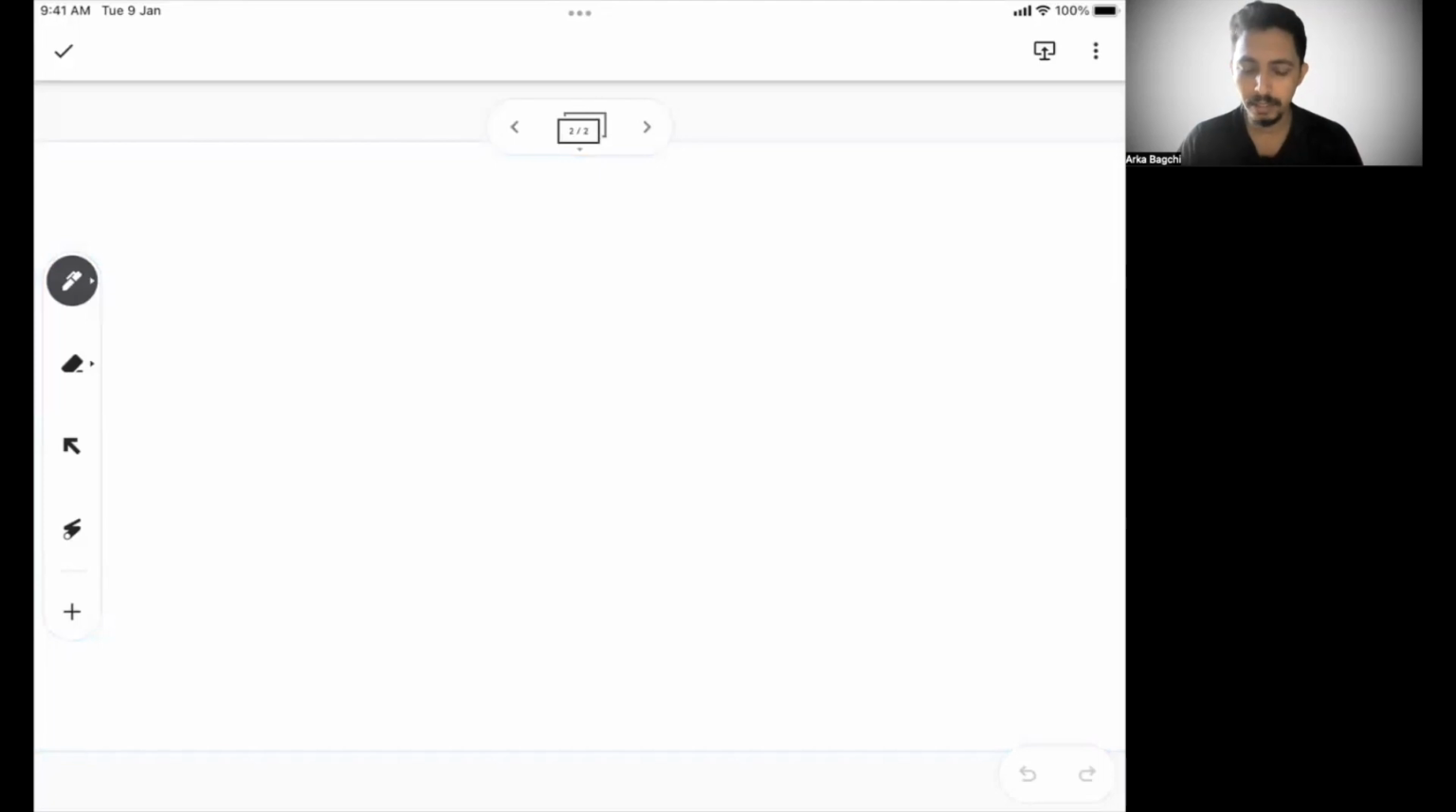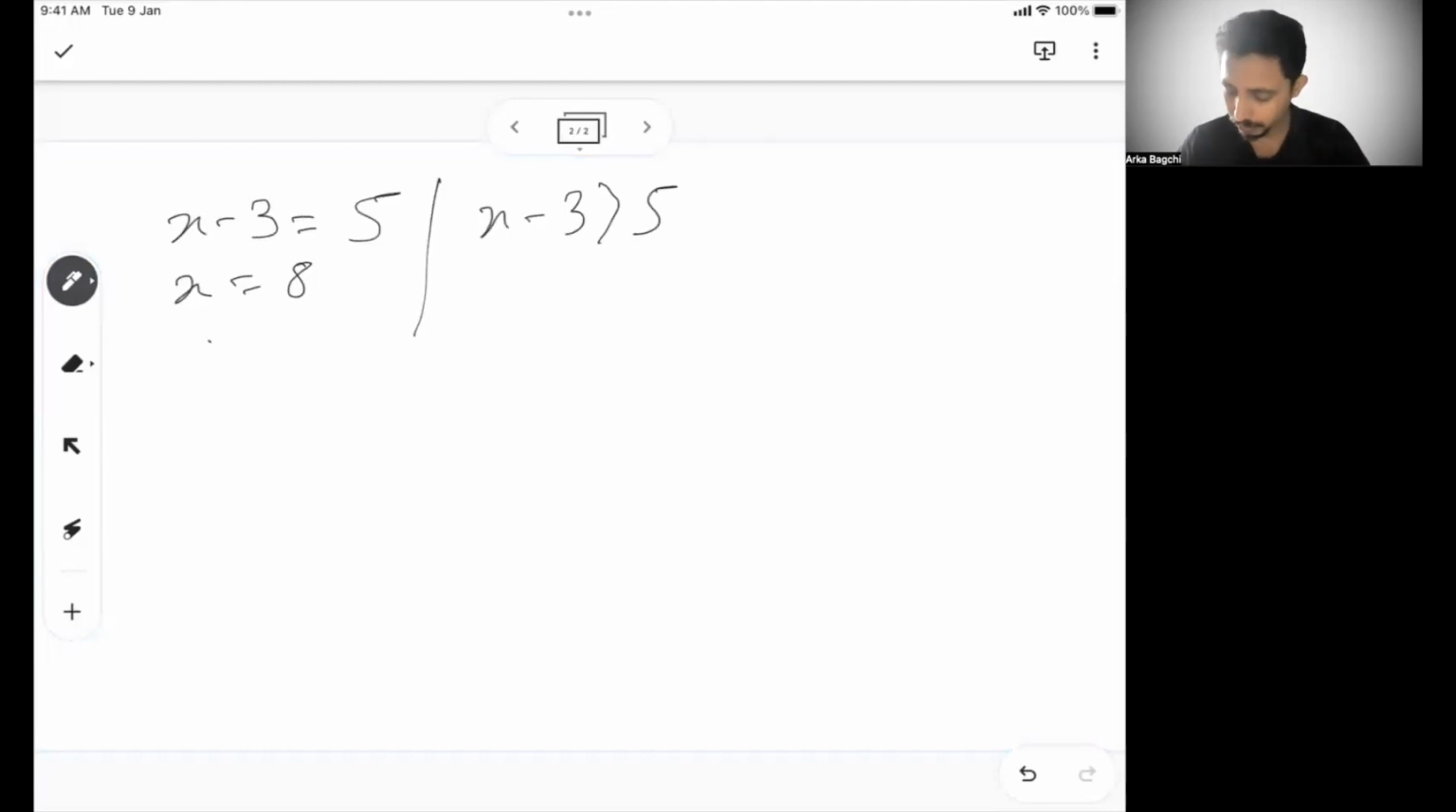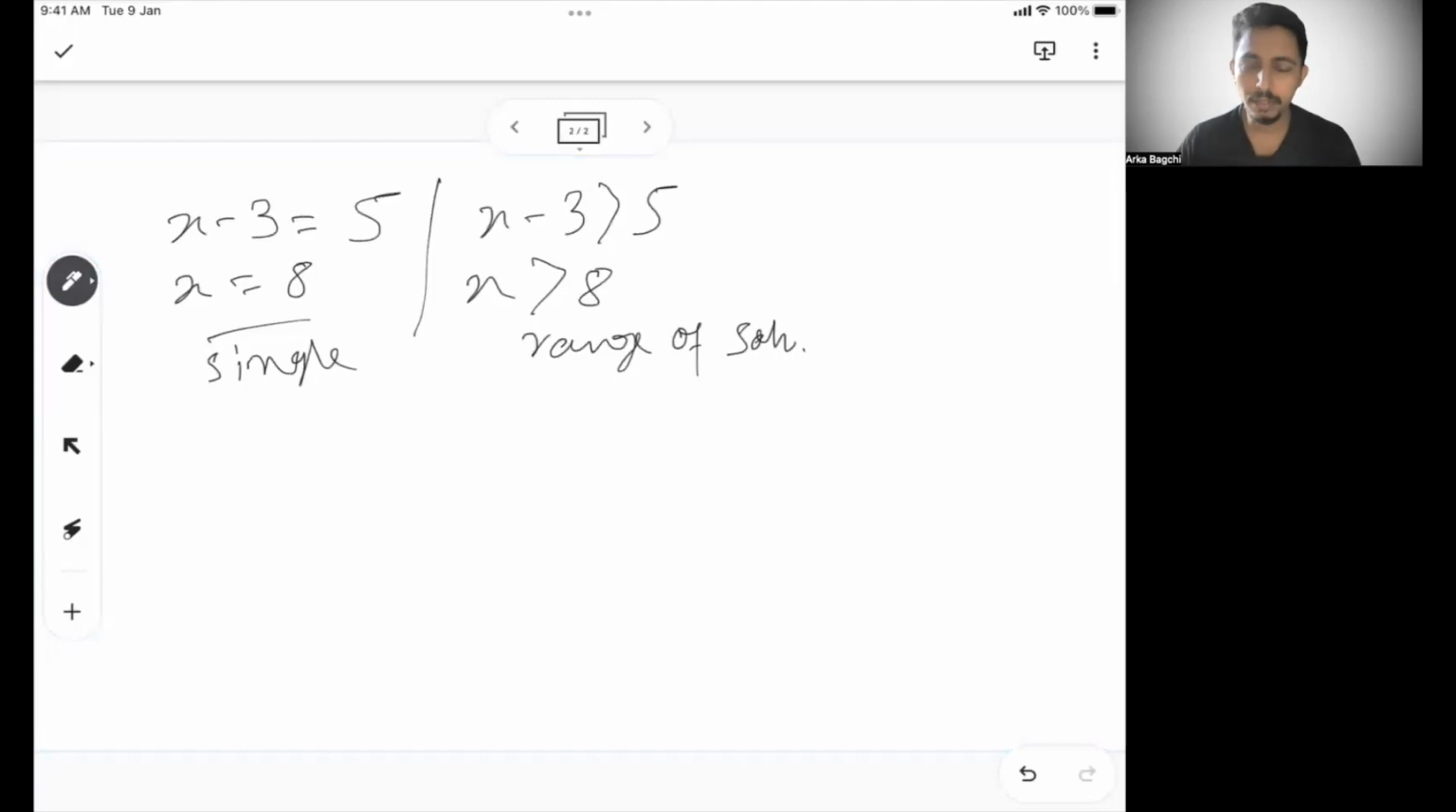In an equation kind of scenario, if you have x minus 3 equal to 5, then we know the solution is x equal to 8. This is normally a scenario of an equation. Now, if I say x minus 3 is greater than 5, then it is an inequality. We don't get a single solution like here. Here we are getting x greater than 8, which is a range of solution. So it's not one solution like this one, but a range of solutions that we get.